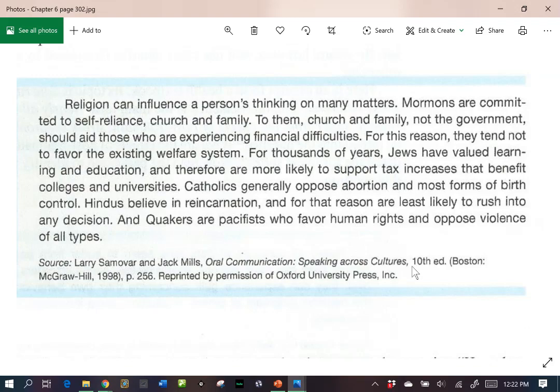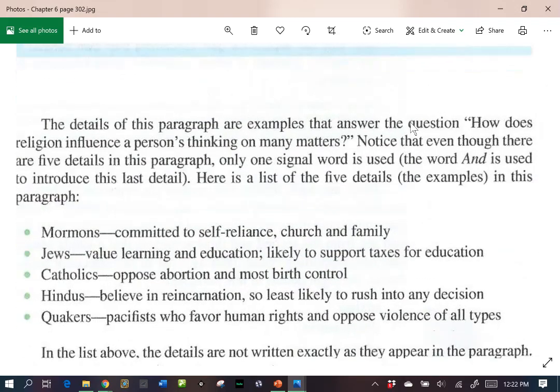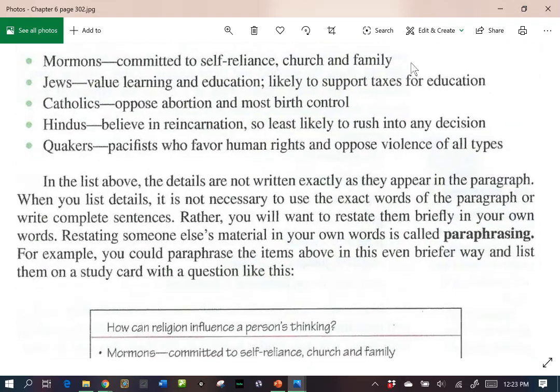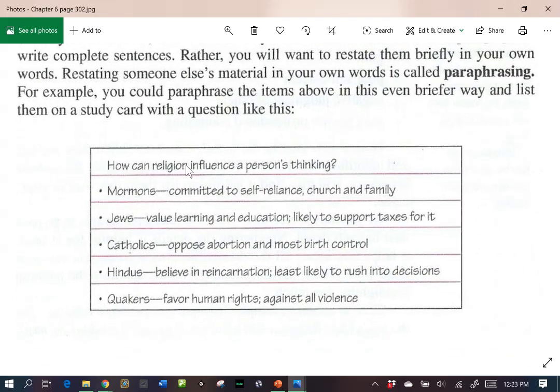And so to help us, we can number and even bullet point those details. So here at the bottom of the page, they've done that in what looks like an index card. So at the top, they put our heading. So, how can religion influence a person's thinking? And then here they use bulleted points. And so they've listed each type of religion with a dash and a brief sentence or two about what they believed in with their thinking. So this is easier to read then.